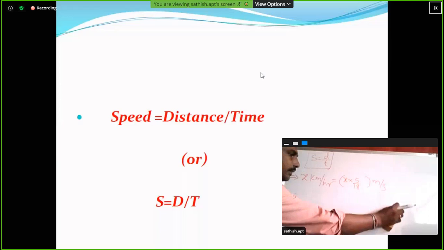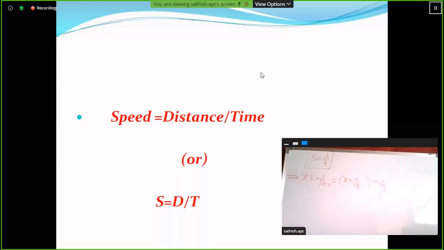Okay, next one. x meters per second is equal to x into 18 by 5 kilometers per hour.